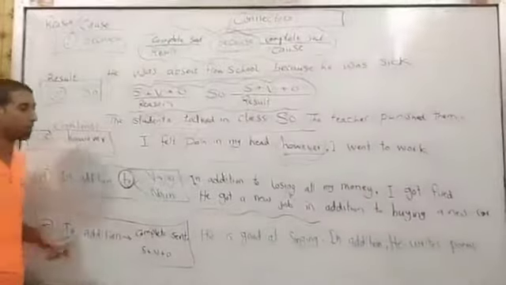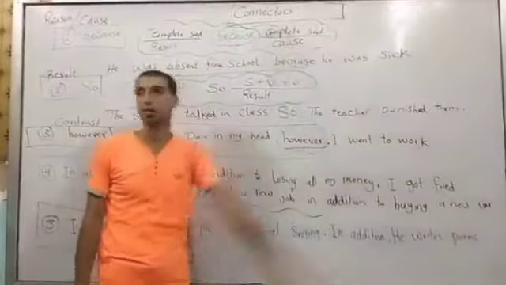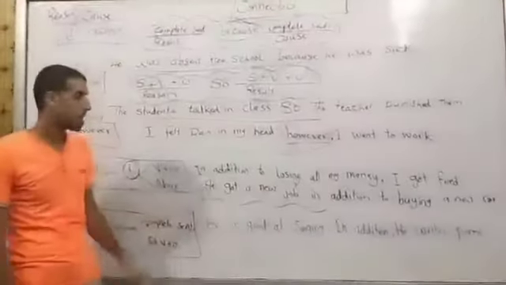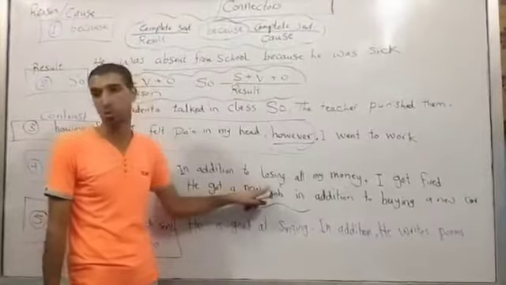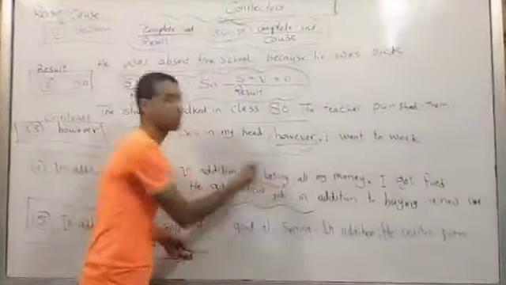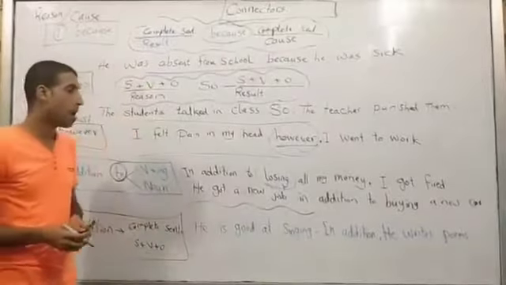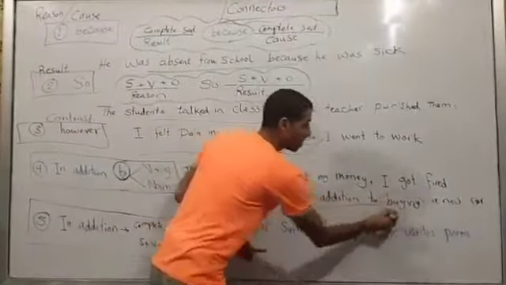Look at this example. In addition to losing all my money, I got fired from my job. In addition to losing. We can't say in addition to lose. Why? Because after in addition to, we have to use the verb in gerund form, verb plus ing. Even if we use in addition to in the middle of the sentence, it must be followed also by a gerund.